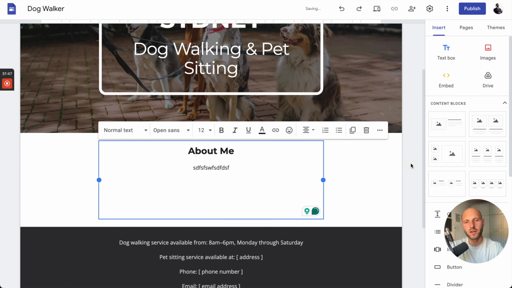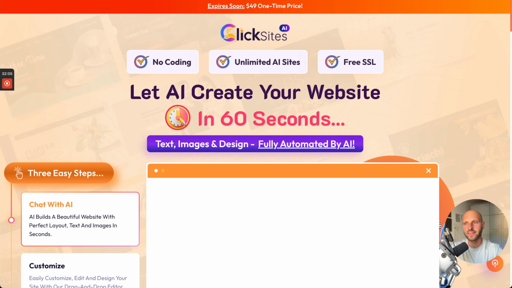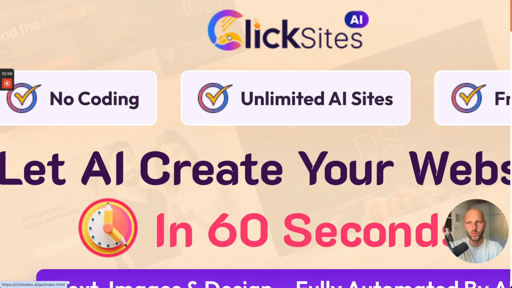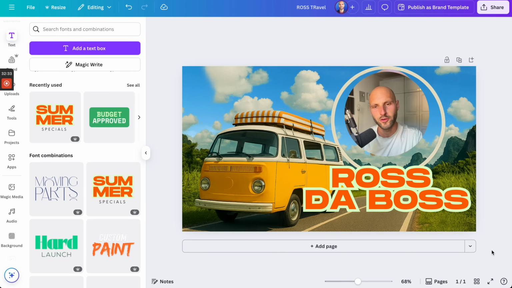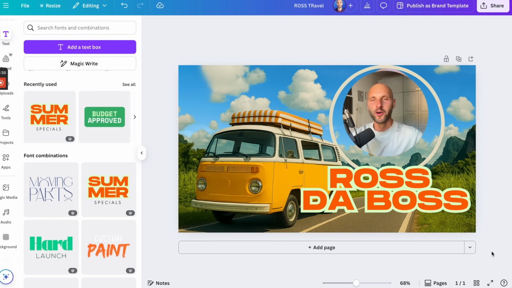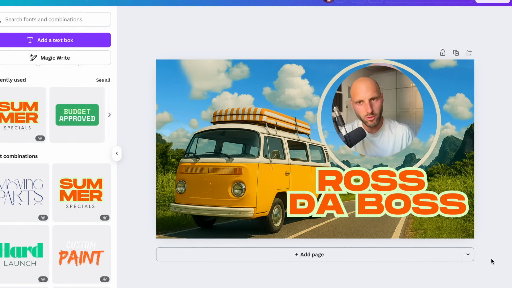Or on the other hand, there are AI website builders you can use. There is a tool called clicksites.ai, and this tool builds websites with just one click. As you can see, in 60 seconds, it says. Can I put myself like here? Look at these guys. So from designing banners or thumbnails, then you move to creating a website for your customer.